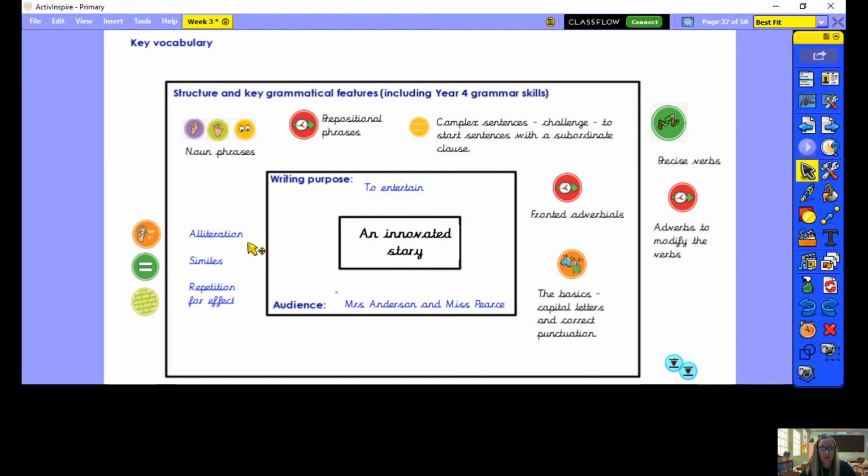And in your noun phrases, you might want to think about including alliteration. You might include some similes or repetition. And then we're also looking for those fronted adverbials and precise verbs, to describe the action in the story. And then really important, making sure you've got all those basics like the capital letters, correct punctuation, and spelling mistakes corrected.